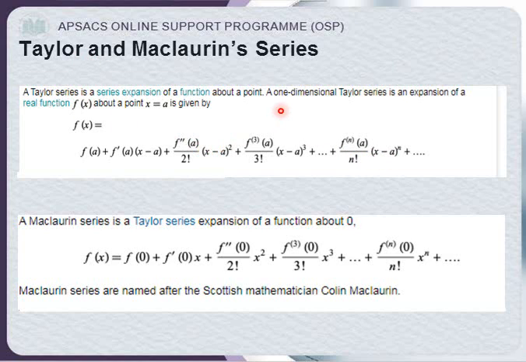So this is a one-dimensional Taylor series, an expansion of a real function of x about a point x is equal to a. This is at the point, meaning we have to stick with the point x is equal to a.